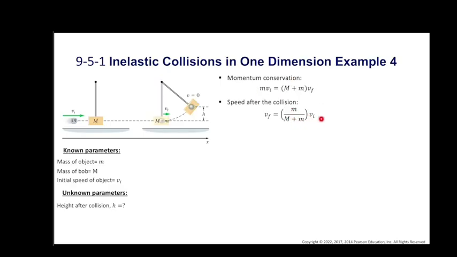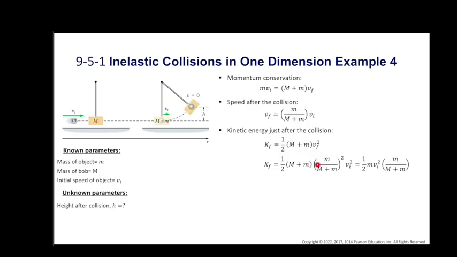Therefore from this equation we can find the final velocity of the system, which is m over m plus M times vi. Now we can find the kinetic energy of the system just after the collision. At this position the kinetic energy is half times the total combined mass m plus M times vf squared, and we can substitute vf, which is m over m plus M times vi, squared.